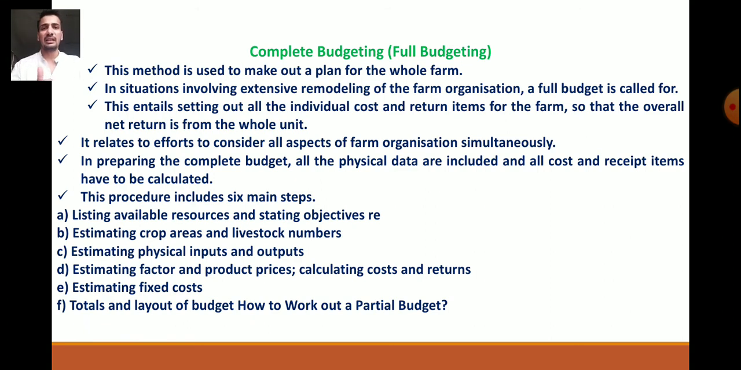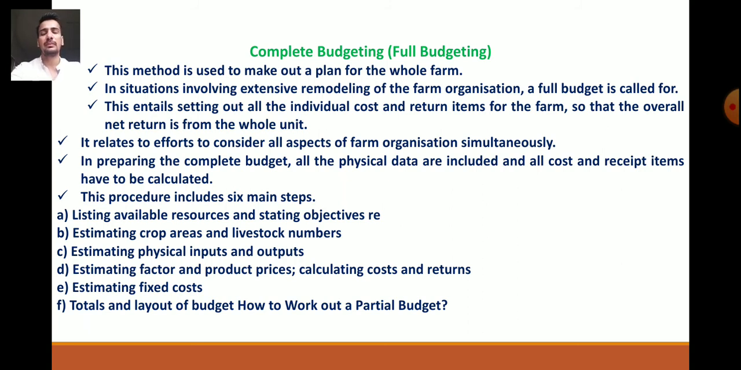Okay, means here in complete budgeting, if I want to make whole changes or total change in the farm activities or total change in all the inputs, then automatically it will affect the whole net return of the farm. It is related to efforts to consider all aspects of farm organization simultaneously. Means in complete budgeting we have to think about all the aspects of farm organization, all the things which are included in the farm organization.